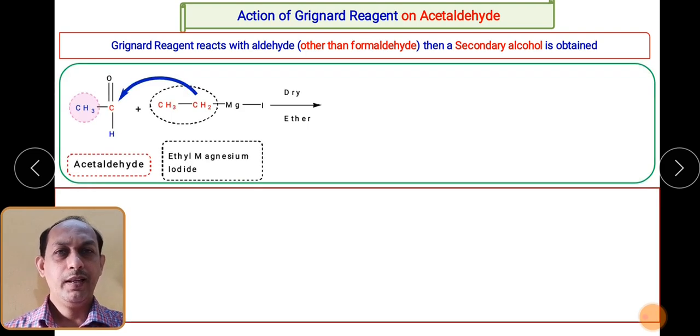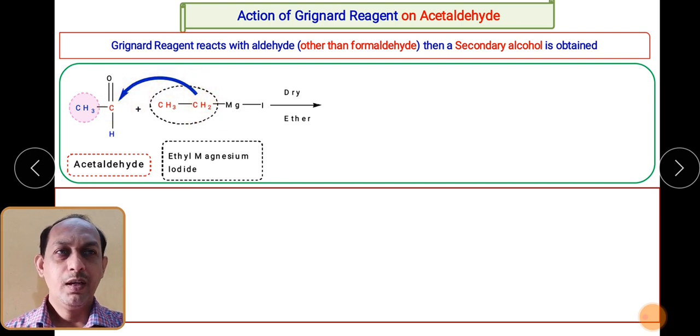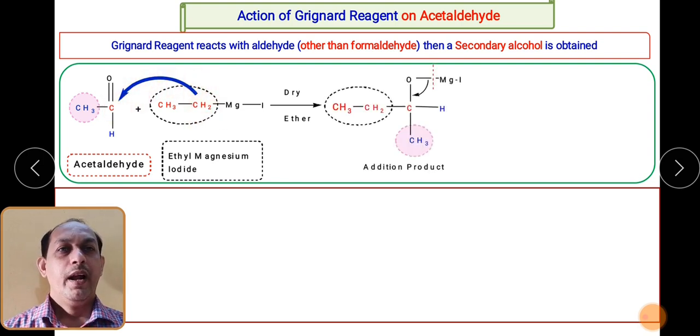So what will happen? Take acetaldehyde, CH3CHO, and take any Grignard reagent. The carbon which is attached to the magnesium metal will attack the carbonyl carbon, not the other one. I will repeat again, the carbon attached to the magnesium metal will attack. So there occurs the formation of a carbon-carbon bond, and they result in the addition product. In this addition product, the C2H5 group is coming from the Grignard reagent and the CH3 group is coming from the acetaldehyde.